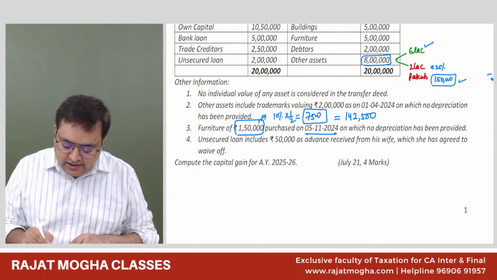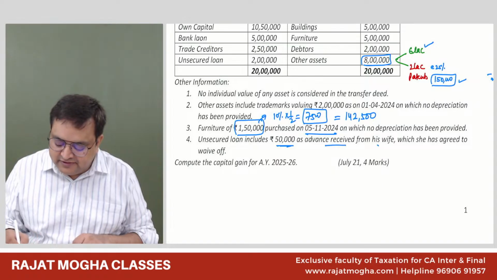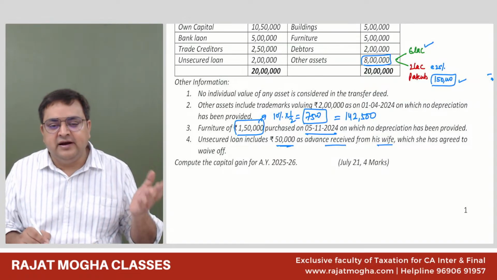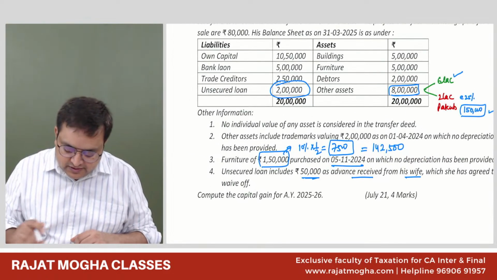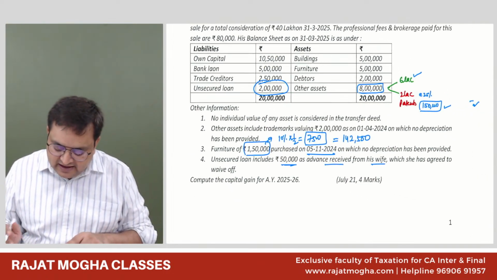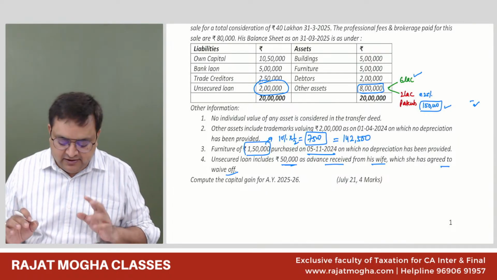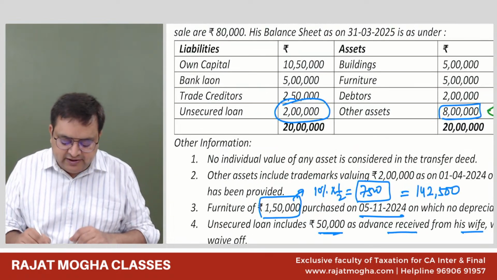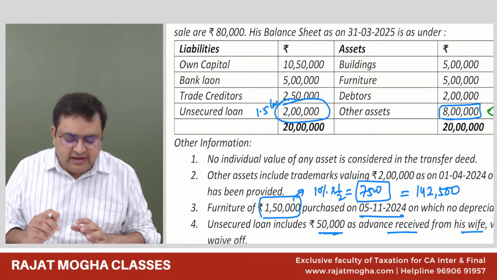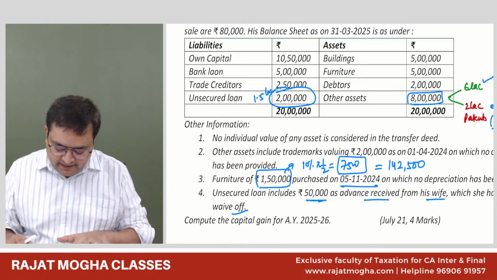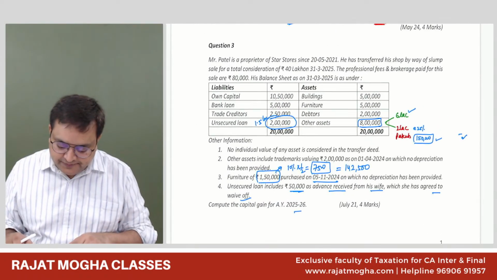Unsecured loan includes 50,000 rupees as advance received from his wife. It is part of this unsecured loan, which she has agreed to waive off. Now there is no such liability. So out of this 2 lakh, 50,000 has been waived off, so it will now be 1.5 lakh. We will not take the 50,000 as a liability. So this is what has been provided to us. Let us do it quickly.